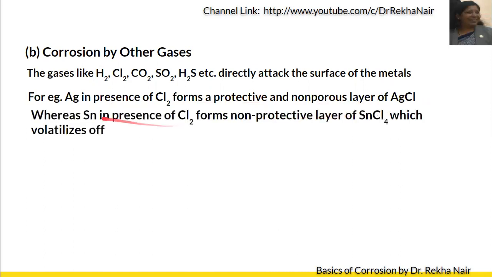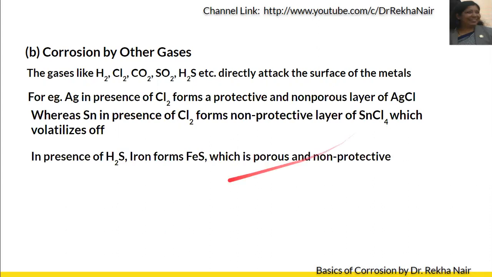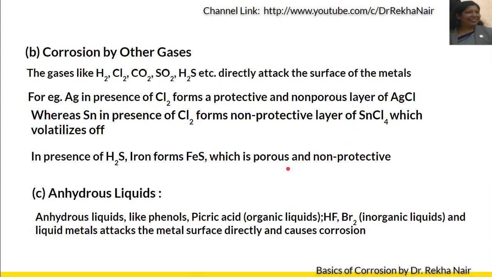Another example is tin, which reacts with chlorine to form a non-protective layer of tin tetrachloride. SnCl4 is volatile in nature, so it is a non-protective layer. In the presence of H2S, iron forms FeS, which is again porous and non-protective. Even anhydrous liquids like phenols, picric acid, HF, bromine, organic and inorganic liquids can attack the metal surface directly and cause corrosion.